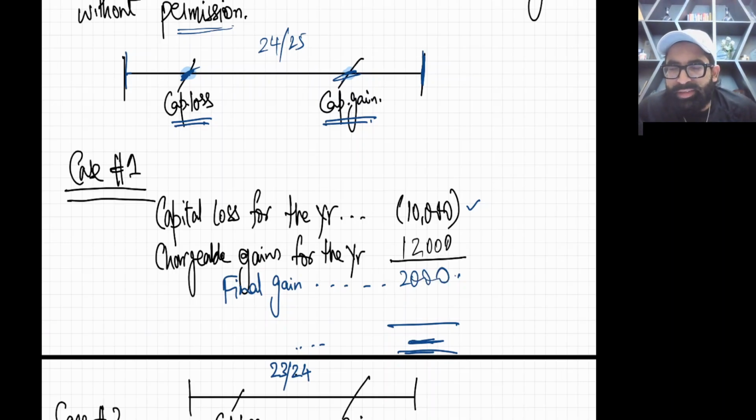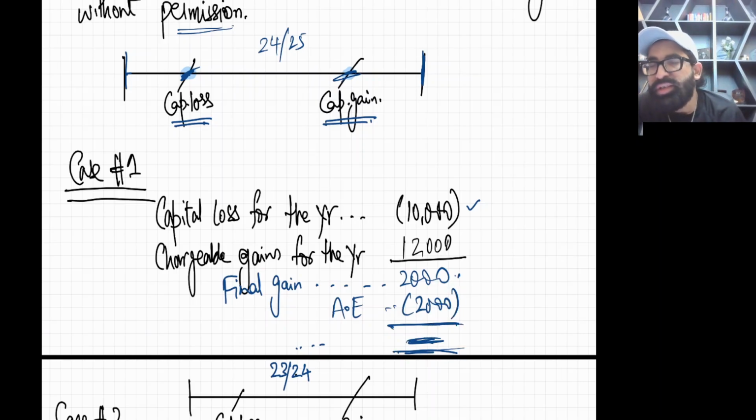Now listen to the bad news. In each and every fiscal year, an individual has an annual exemption of 3,000. But right now your gain is only 2,000, so you can only deduct 2,000 of your annual exemption, and the remaining 1,000 of annual exemption is wasted.